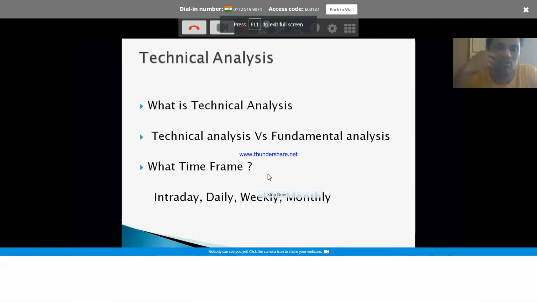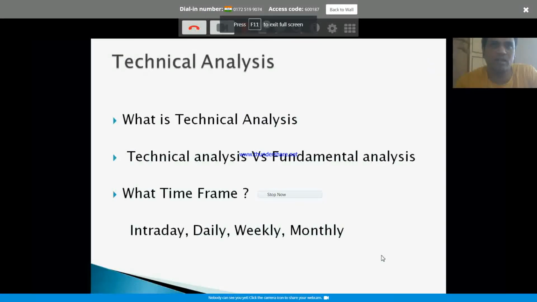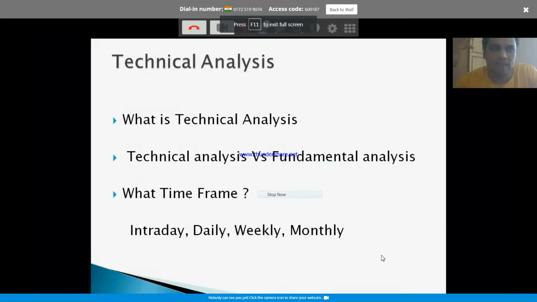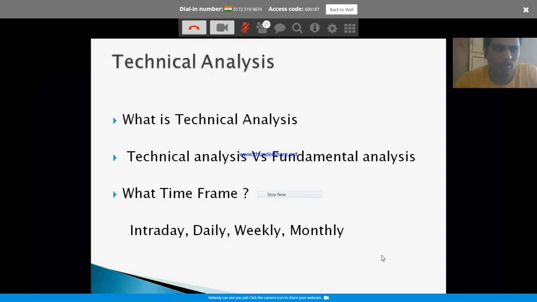So we have all the data, what it is, where it is trading every day from the last so many years. We have that data available. Using the data, can we see any patterns that are forming? And from the patterns that are forming, can we forecast the future? Can we forecast what is going to happen tomorrow, next week, next month? If that is possible, using technical analysis, probably we could trade and make some money, right?